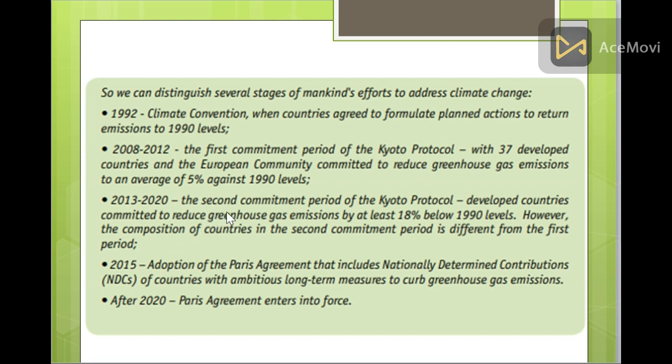In 2013 to 2020, the second commitment period of the Kyoto Protocol, developed countries committed to reduce greenhouse gas emissions by at least 18% below 1990 levels. However, the composition of countries in the second commitment period is different from the first period. In 2015, adoption of the Paris Agreement that includes nationally determined contributions, with countries making ambitious long-term measures to curb greenhouse gas emissions. After 2020, the Paris Agreement enters into force.